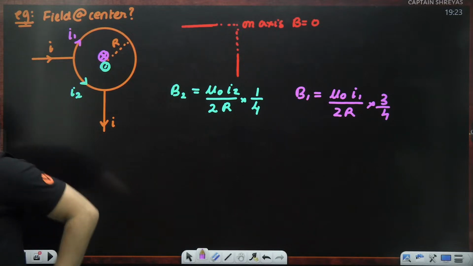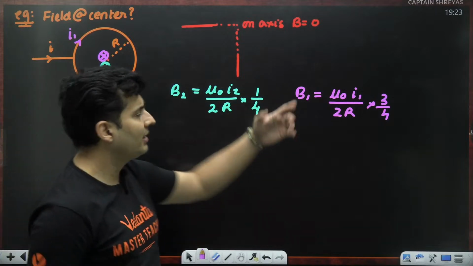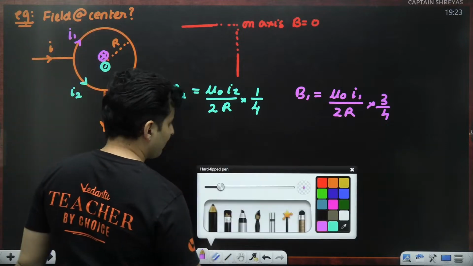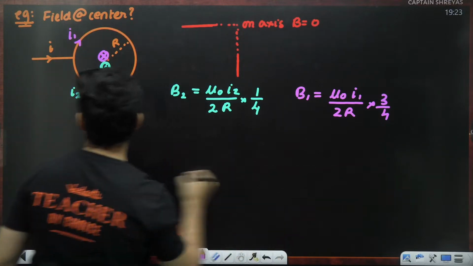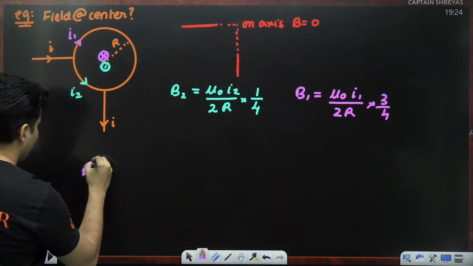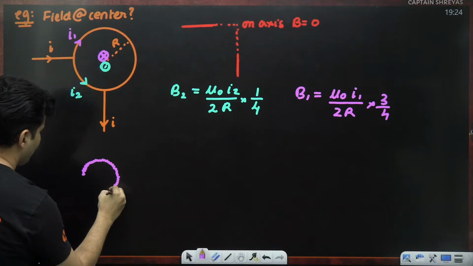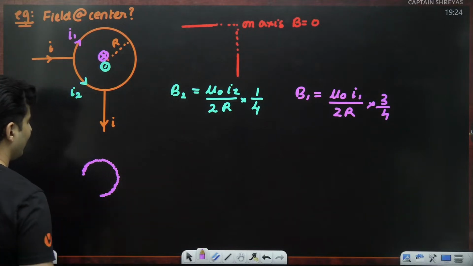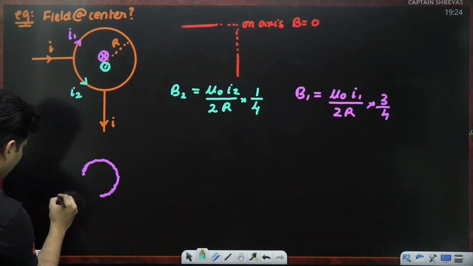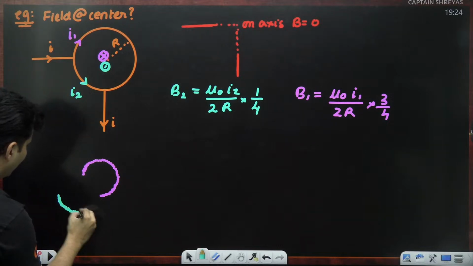Right. Now, you'll be like, sir, what to do next? What is I1 and I2? I think I know I1 and I2 because they are moving in parallel. Think about it. This much part of the wire versus this much part of the wire.